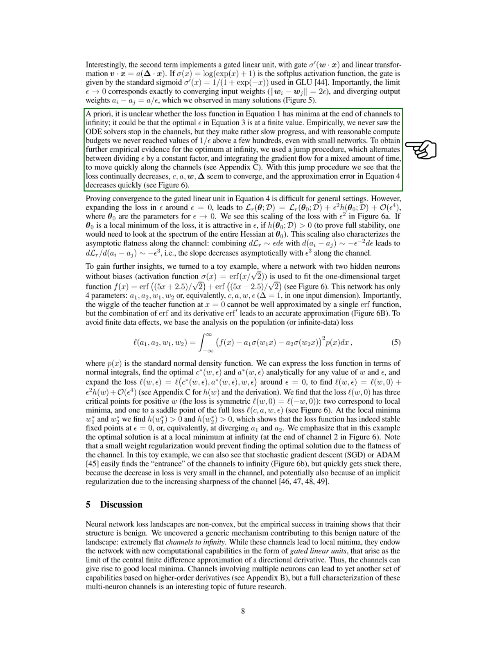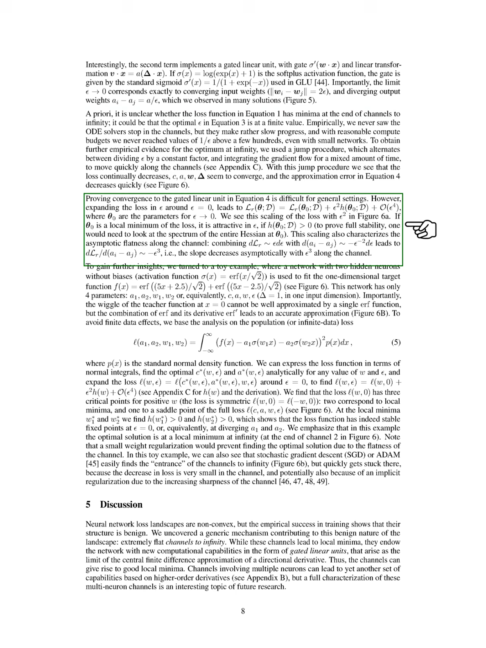While proving convergence to the gated linear unit is complex, we can expand the loss around the point where the difference is zero. This expansion shows that the loss scales with the square of the difference, indicating stability at this point.